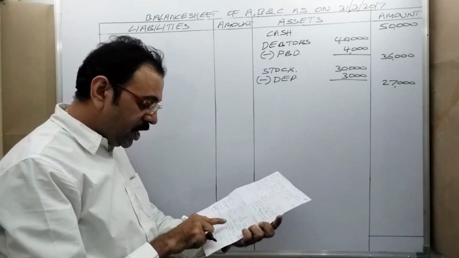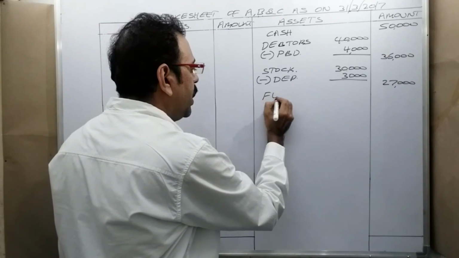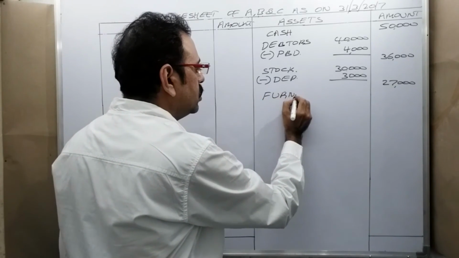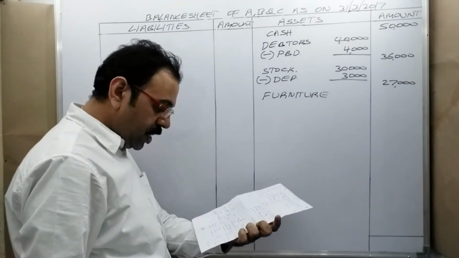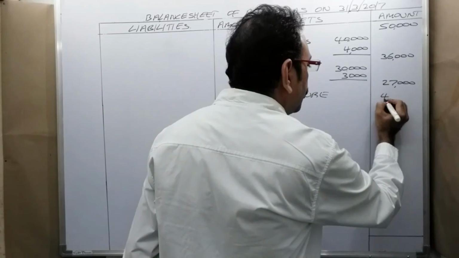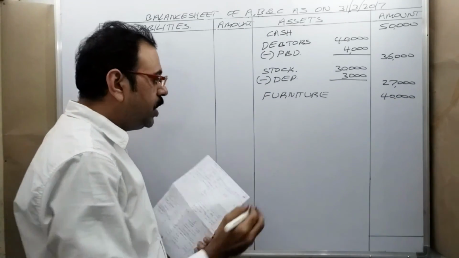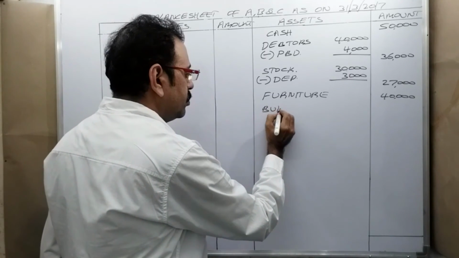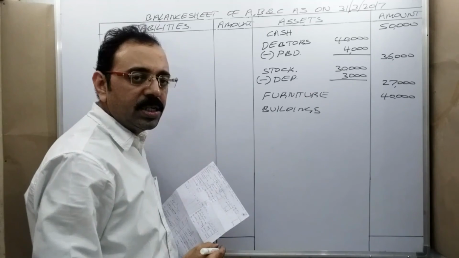Then the next one is furniture. Regarding furniture, is there any adjustment? No. In that case, write down the value as it is. Furniture amount is 40,000 rupees. Next, buildings. Adjustment is there.